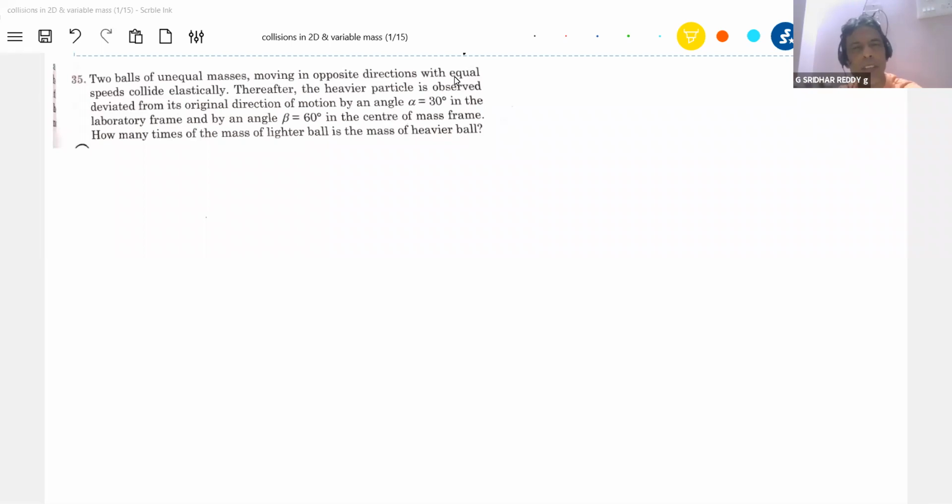Before that, 2D collisions in the C frame, because we have discussed the one-dimensional collision in the center of mass frame and got some information. Now, in two-dimensional collisions also, the C frame is going to help us a lot. Then after that, collision of subatomic particles. So these are the things we are going to cover.